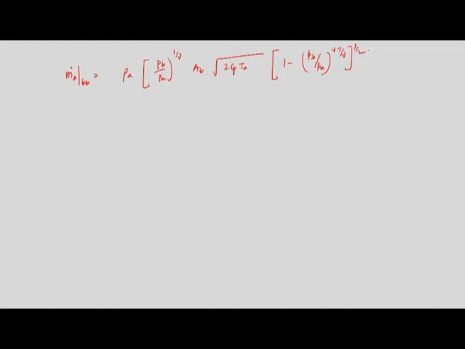So, if I now put this value of Pb by Pa inside the square root, then I can write this will be rho a AB root 2 Cp Ta into Pb by Pa to the power 2 by gamma minus Pb by Pa to the power gamma plus 1 upon gamma, to the power half.